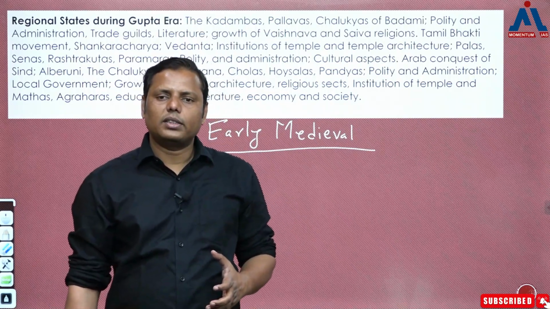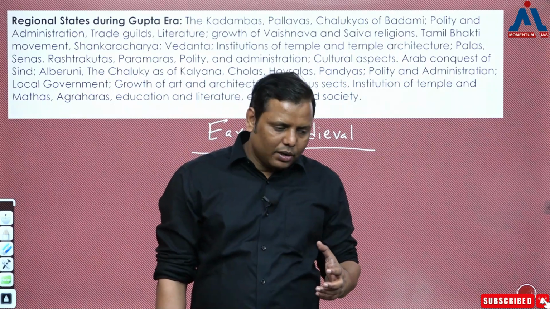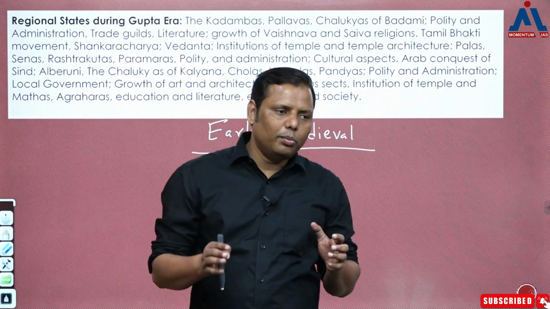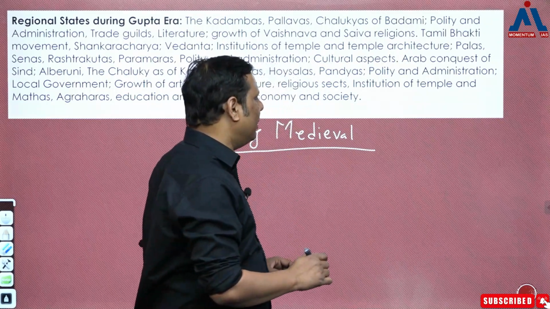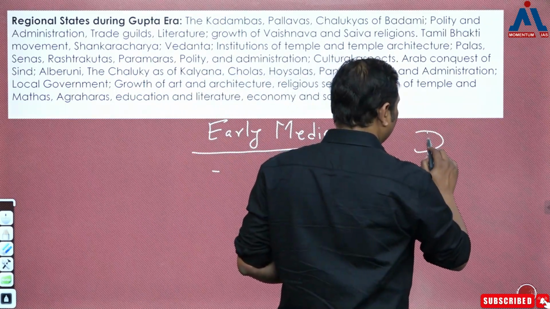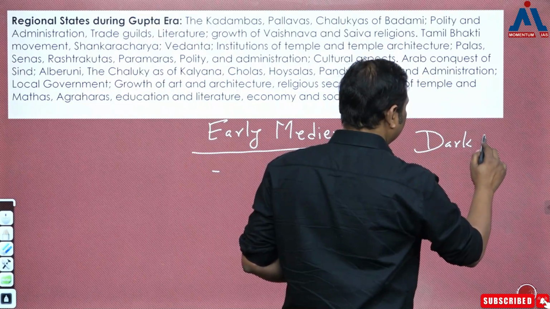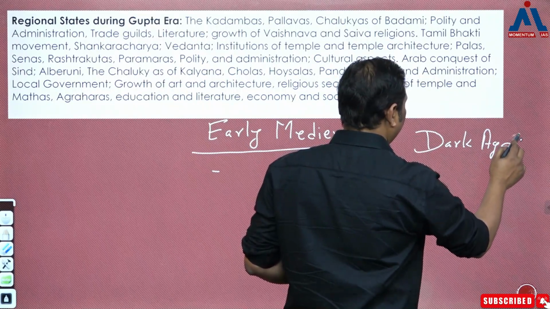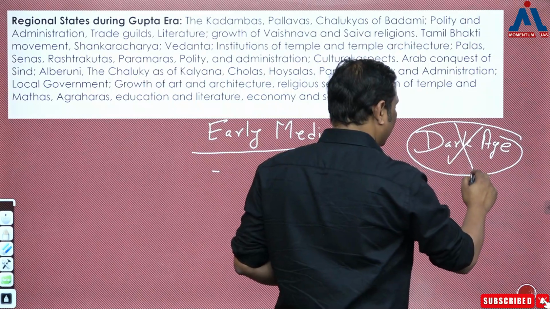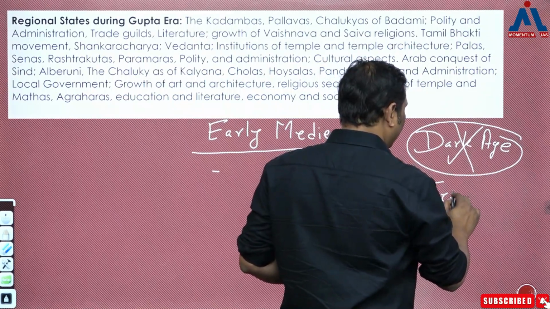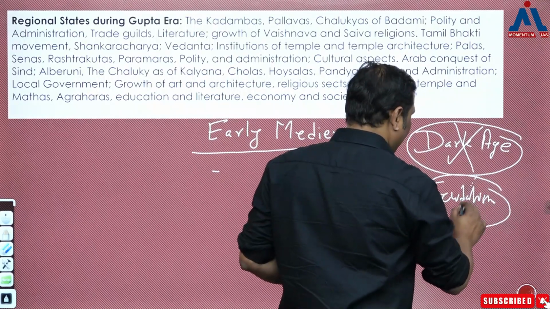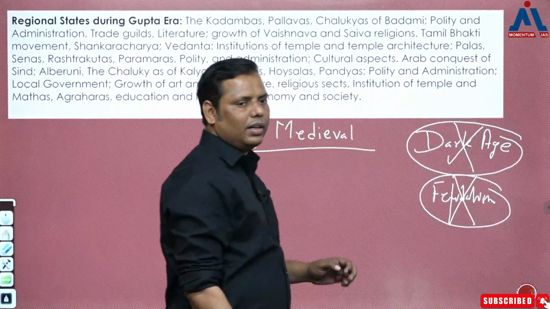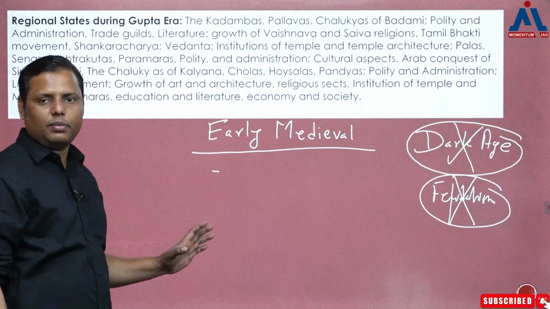Now why is the question coming from early medieval? Because these days there are so many works happening on early medieval. So first of all, the early medieval has come out from this perception of being, for a very long period of time, considered a dark age. वो हटाया हमने. दूसरे फिर क्या किया लोगों ने, कहा कि ये कैसा फेज है, फ्यूडलिज्म का फेज है. That also has been rejected, and that's why now there are some new dimensions which have come.